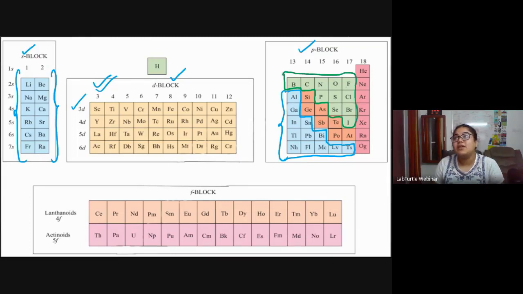Then in the pink, here we have the noble gases. Noble gases are in the 18th group. These are all the noble gases. And then we see something in dark peach color: silicon, germanium, arsenic, antimony, tellurium, polonium, astatine. All of these in dark orange or dark peach color, they are known as metalloids. Their properties are between metals and non-metals.